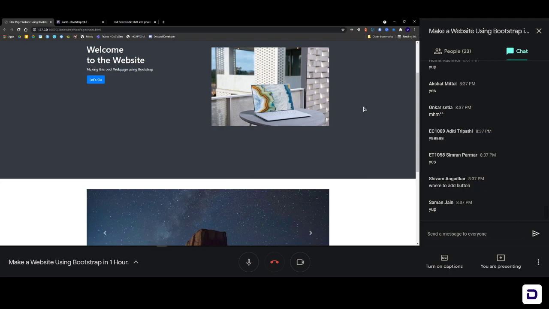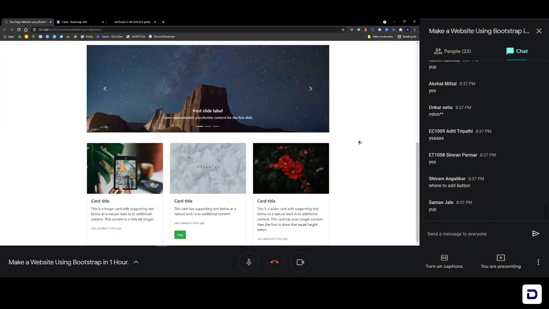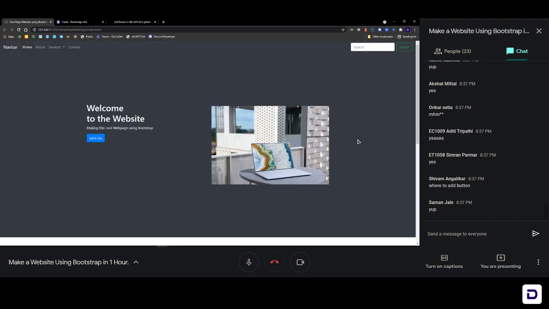Let me close this up, and you can see how beautiful this looks in PC window. Basically everything has come together so nicely. One thing that I notice right now is that our navbar is not contained properly. Am I right? So can anyone tell me what to do? Let me see whether you have been paying attention or not. What do you think we should do? There are two options here.